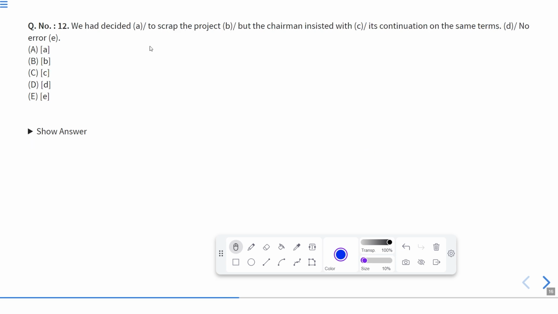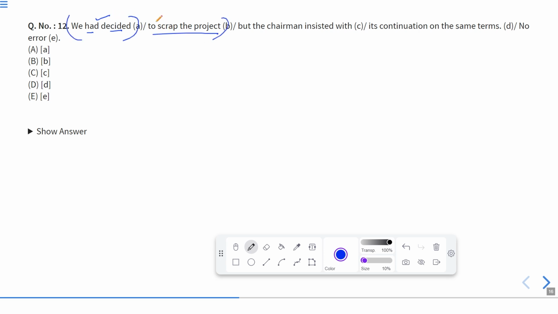Now this is another sentence, question number 12. We had decided to scrap the project, but the chairman insisted with its continuation on the same terms. Now, look at each and every part carefully. We had decided, it means we had made some decision. Now after that we can only have the verb third form, which is there. So this entire part is correct.